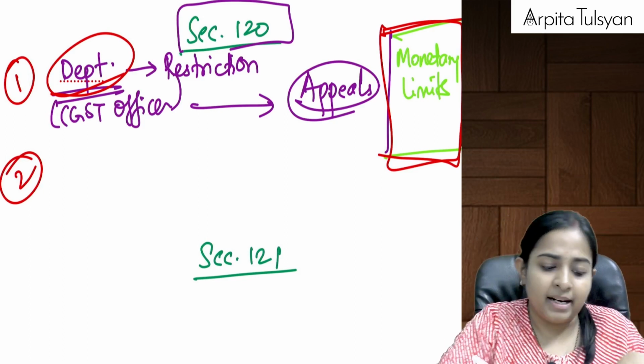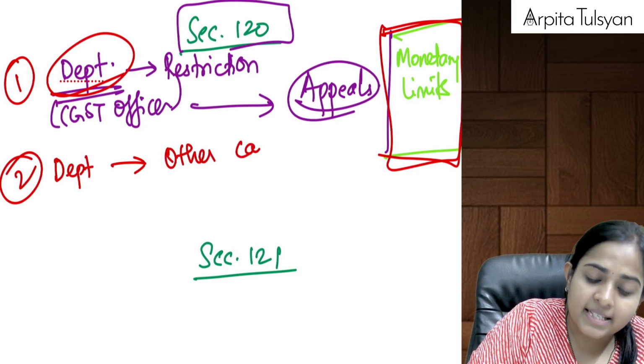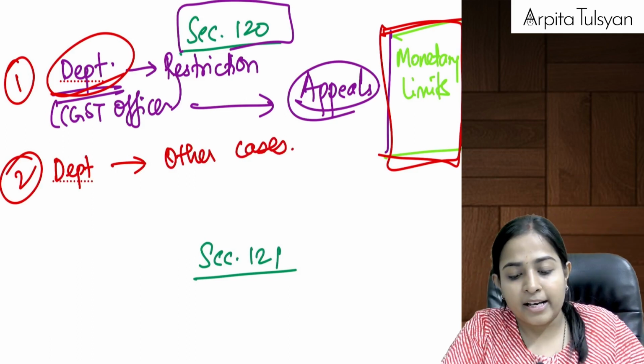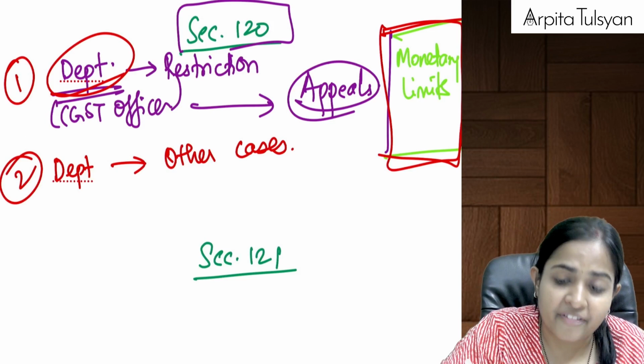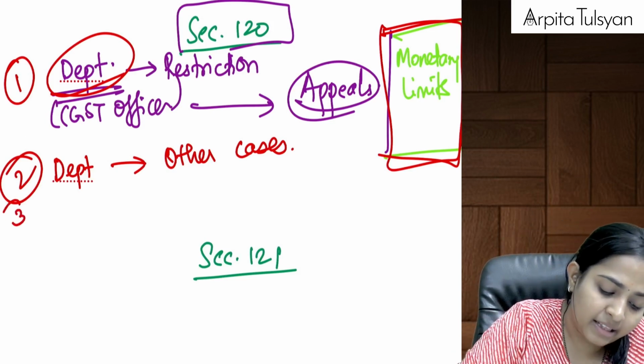That does not mean that the department cannot go for appeal in other cases. That is, if there is any similar matter under appeal where the monetary limit is exceeded, then the officer can go and file the appeal.